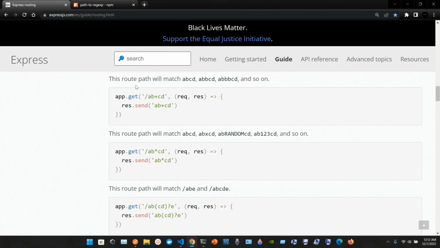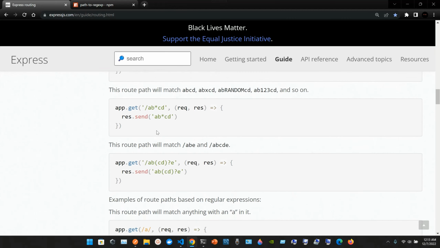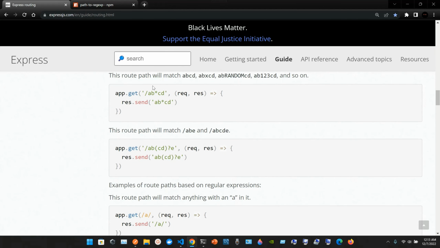This route path will match abcd, abbcd, abbbcd, and so on. So we have app.get, open parentheses, first argument /ab+cd, request, response, arrow function, res.send, ab+cd. Again, this route path will match abcd, abxcd, abRANDOMcd, ab123cd, and so on.